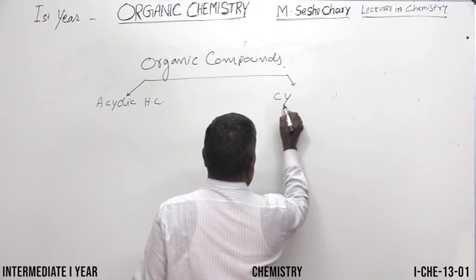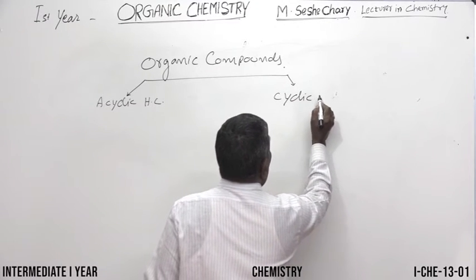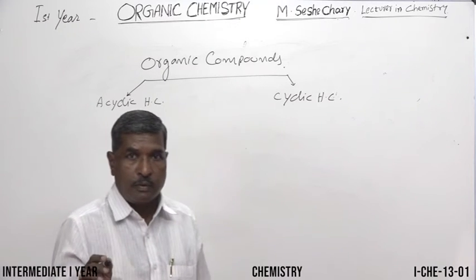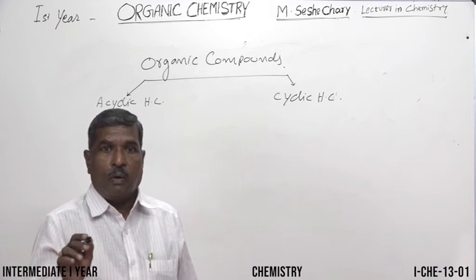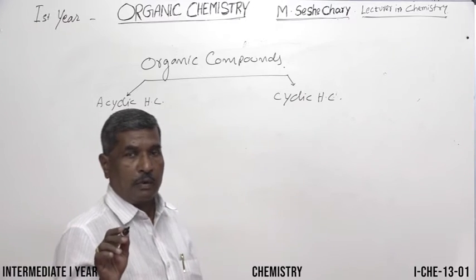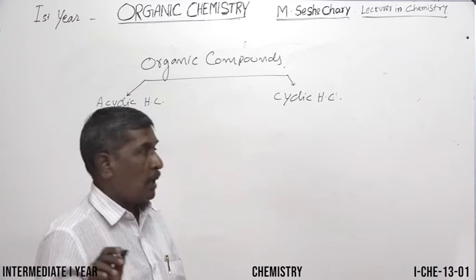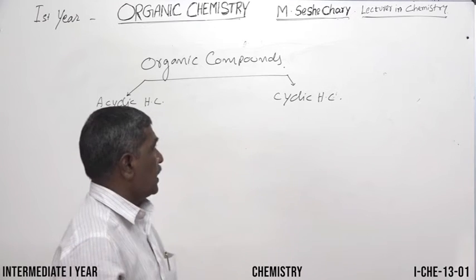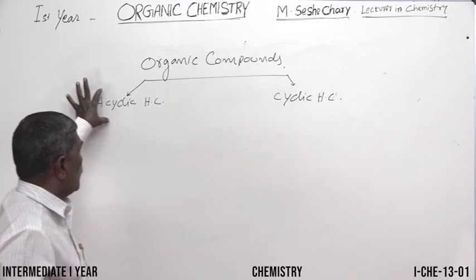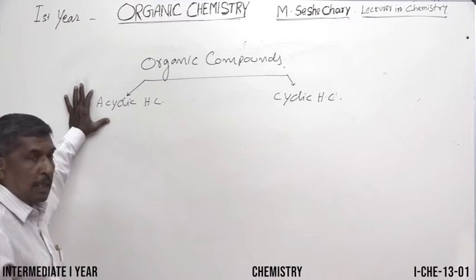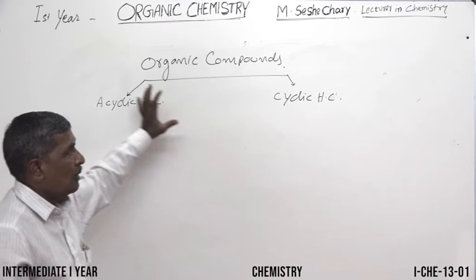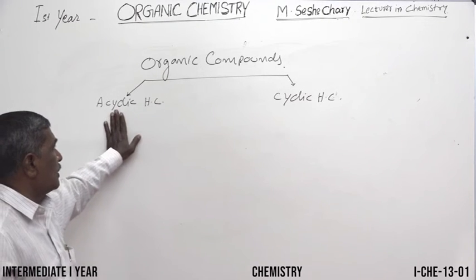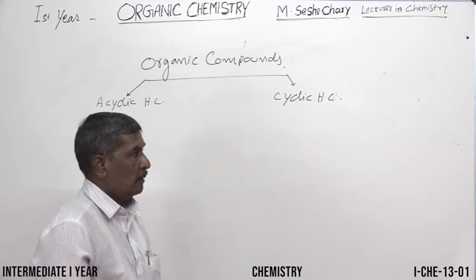The next one, cyclic hydrocarbons. These are in the form of rings, three rings and four rings, any number of rings. All those cyclic compounds come under the cyclic hydrocarbons. So organic compounds are classified into only two types: acyclic hydrocarbons and cyclic hydrocarbons. Only two types, acyclic and cyclic.